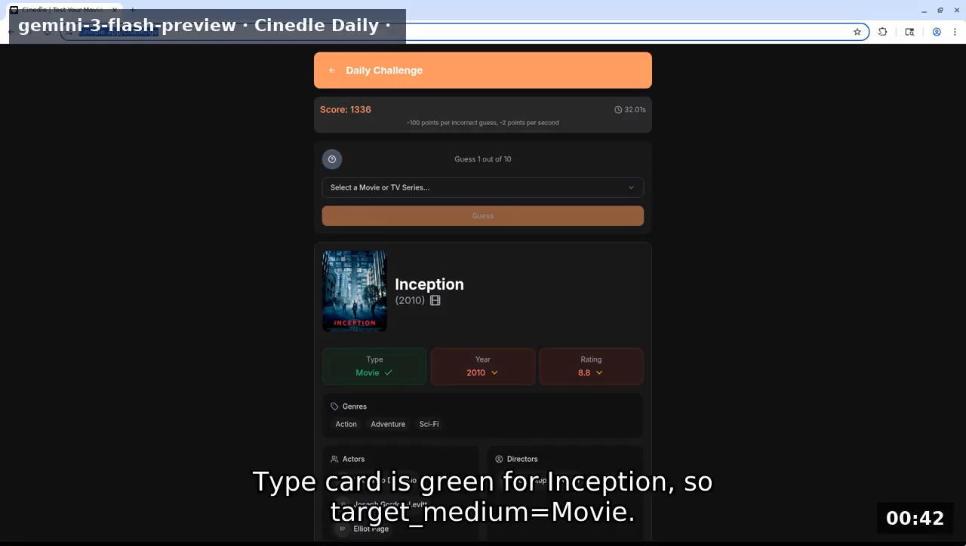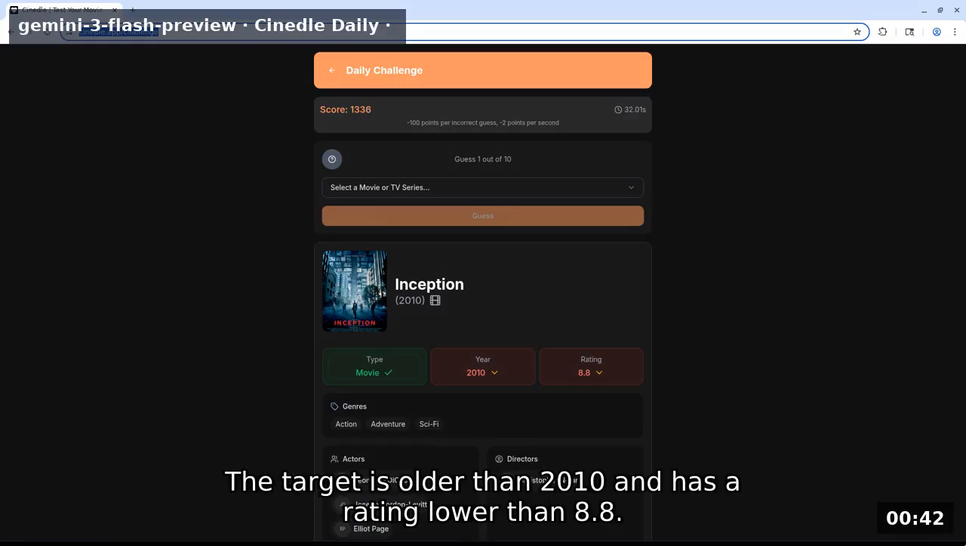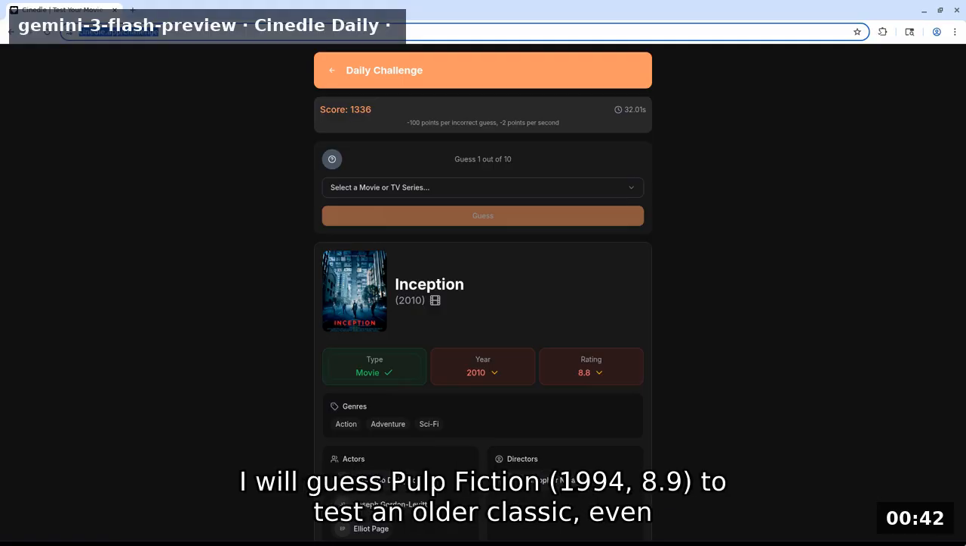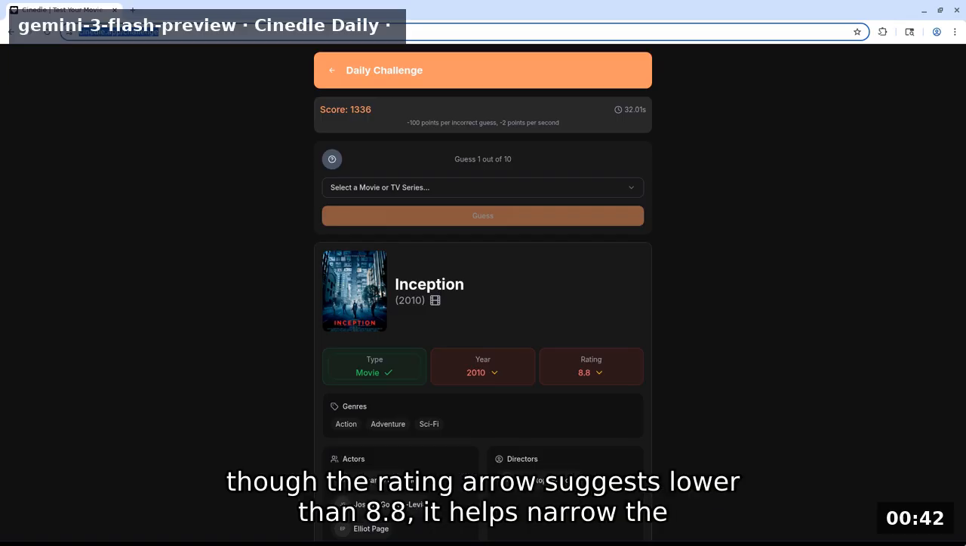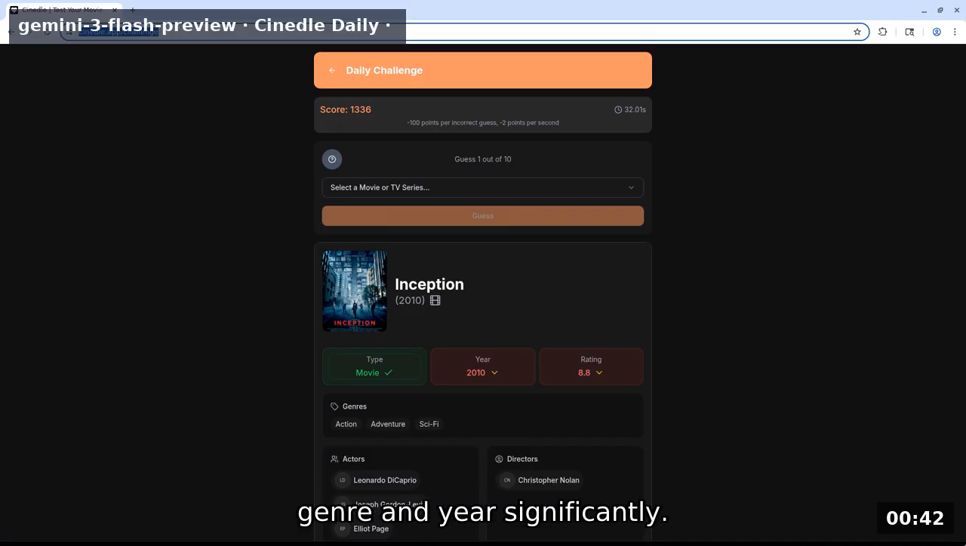Type card is green for Inception, so target medium equals movie. The target is older than 2010 and has a rating lower than 8.8. I will guess Pulp Fiction, 1994, 8.9, to test an older classic. Even though the rating arrow suggests lower than 8.8, it helps narrow the genre and year significantly.